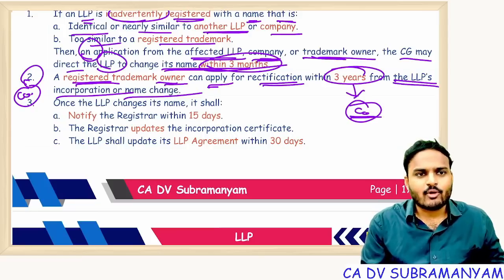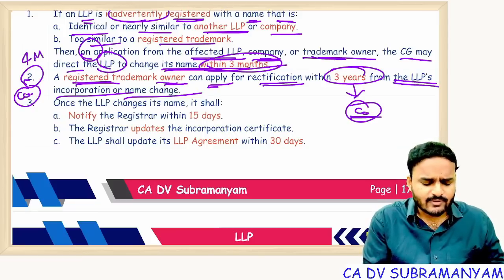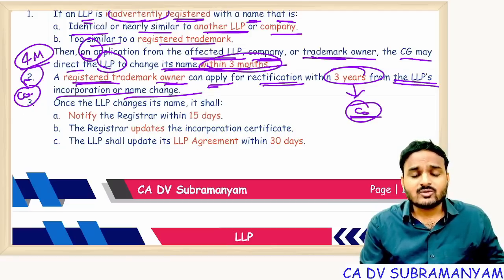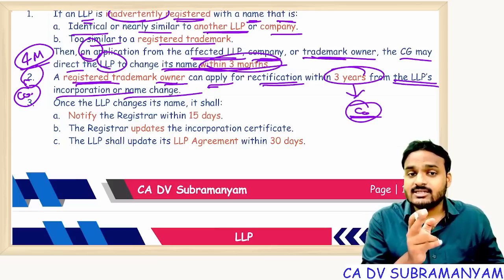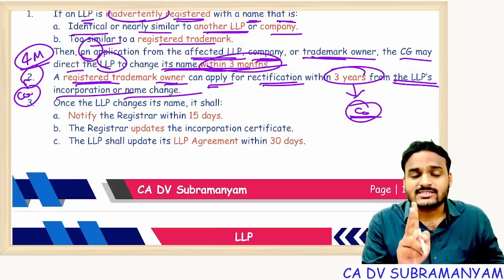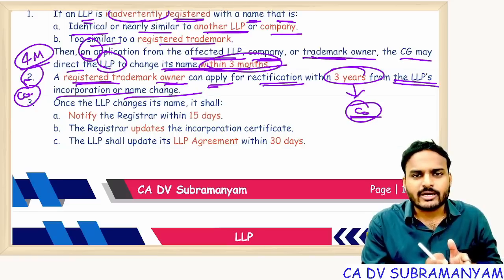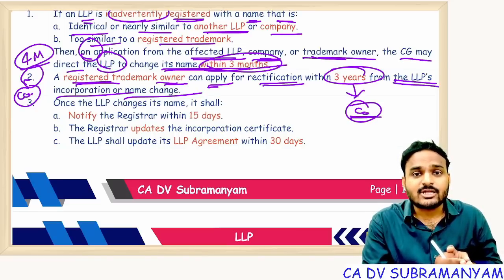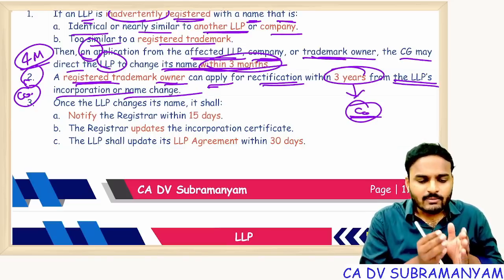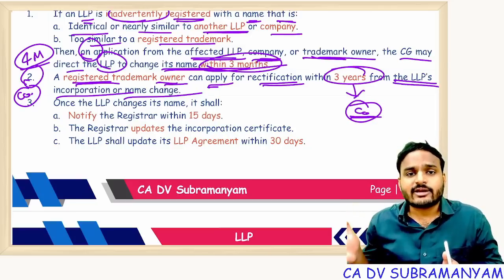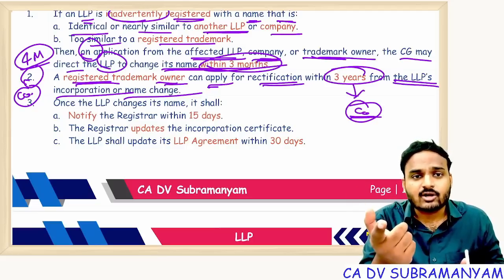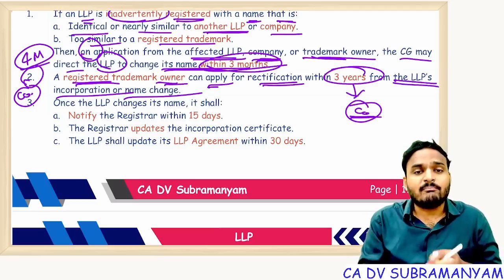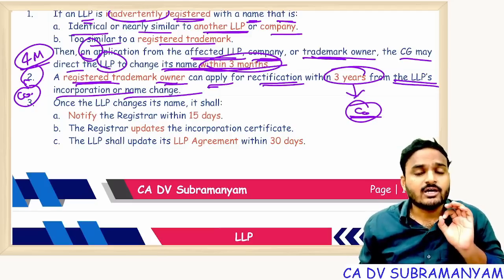Last attempt, question came on this point with respect to company, for 4 marks, if I'm not wrong. In that question, the director contended that application should be filed within 2 years. Since time period completed, application can't be filed. And it is wrong because time limit is not 2 years. Time limit is 3 years. Today, LLP got incorporated, which is the name of LLP, which is similar to the name of registered trademark. Now, from date of incorporation onwards, owner of registered trademark will have a time period of 3 years to file an application with CG. CG may pass an order for rectification of name and LLP should comply with CG order within 3 months of CG's order.